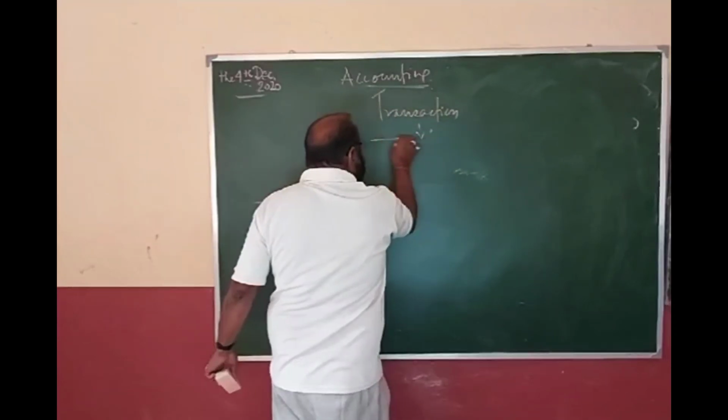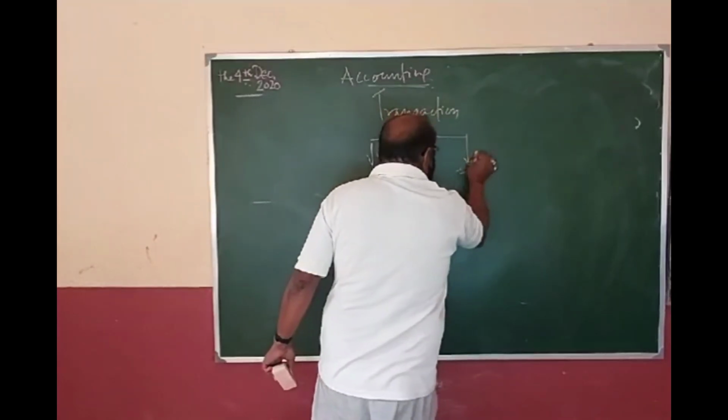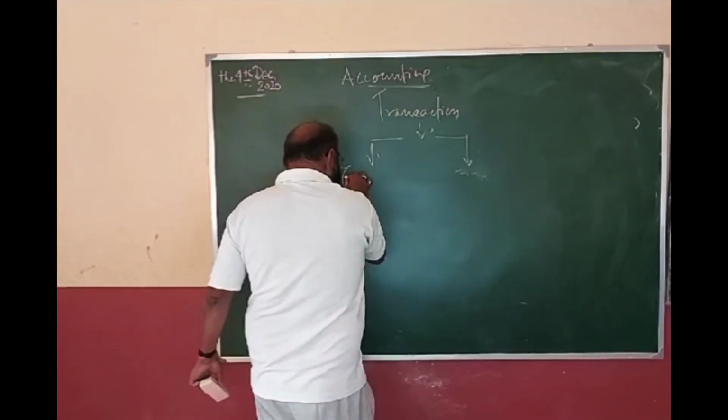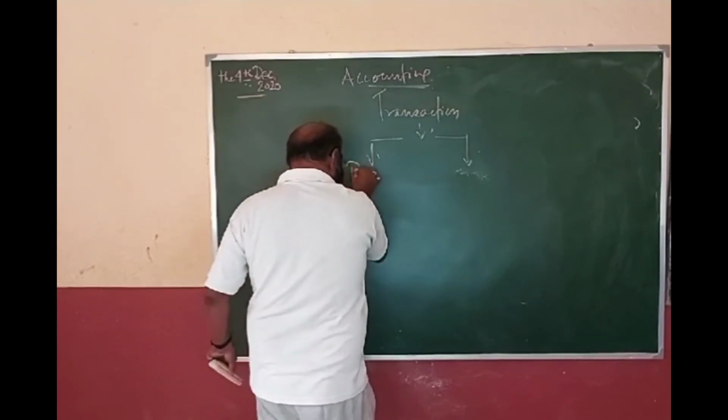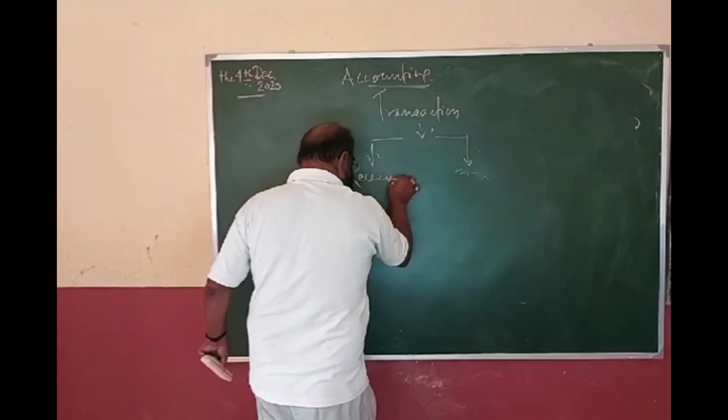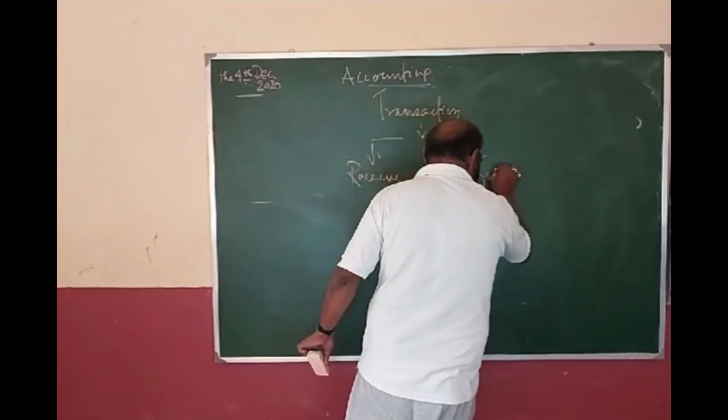Transaction, I told you, has 2 parts. One is receive, and the other one is give.